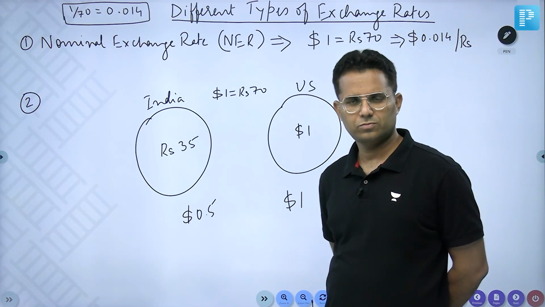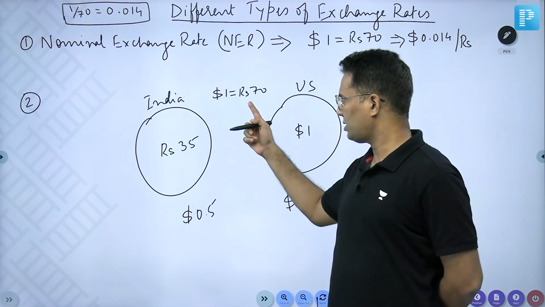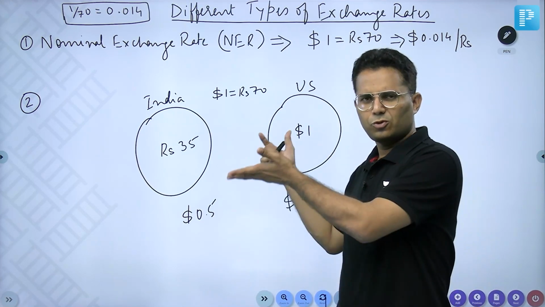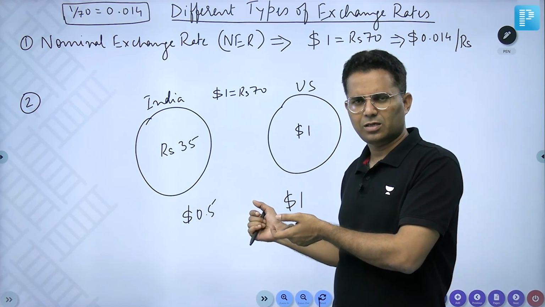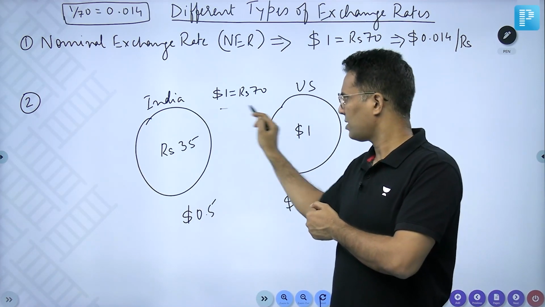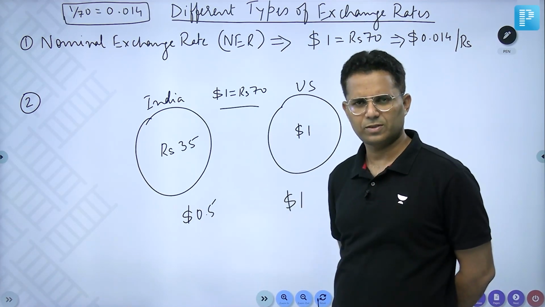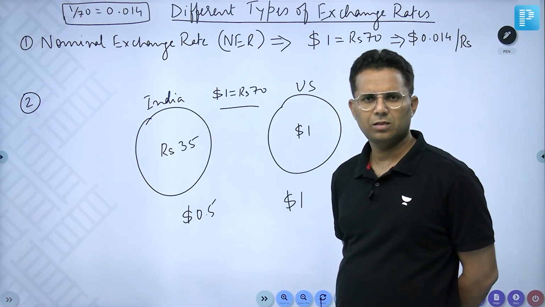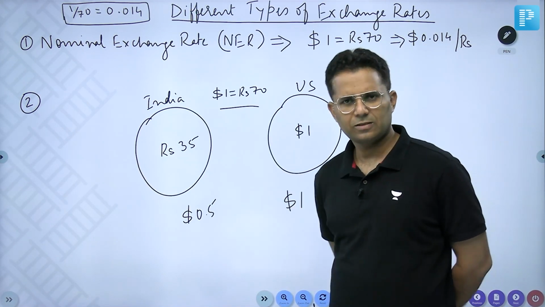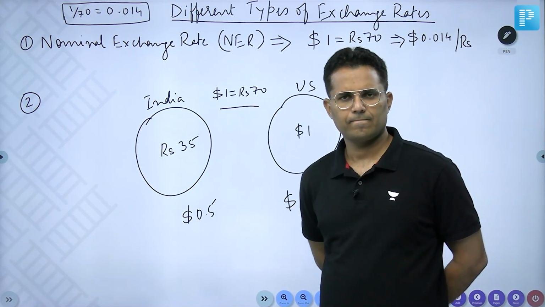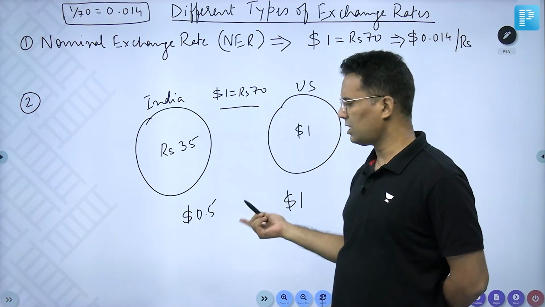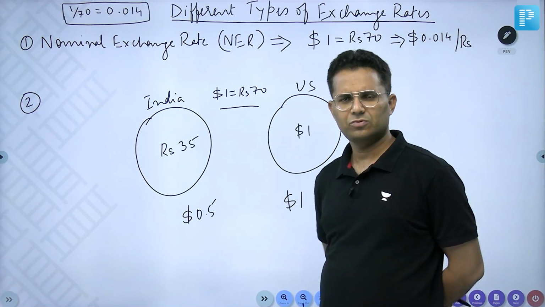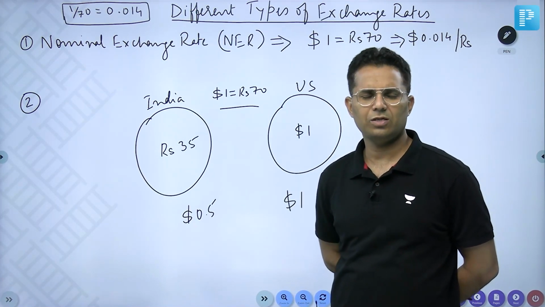So, what should we do? When we are using this exchange rate to compare the GDP, we are not getting a proper picture, because on ground both are producing the same item. So, what can be done is, don't use this exchange rate, because by using this exchange rate, we are seeing that US GDP is double, but actually both are producing the same item value, same item quantity and quality.